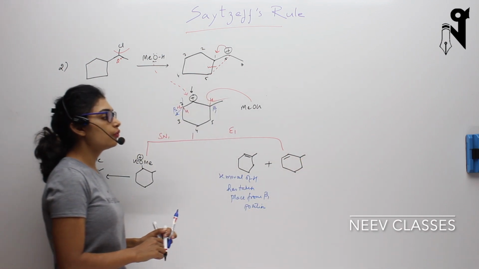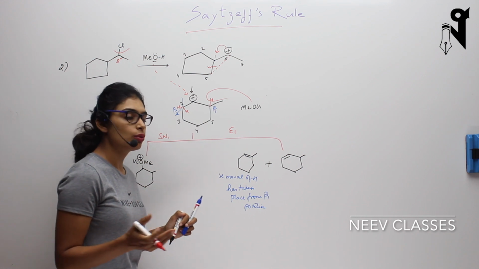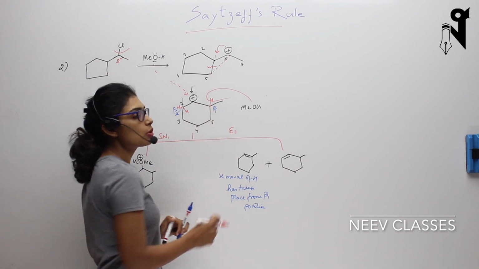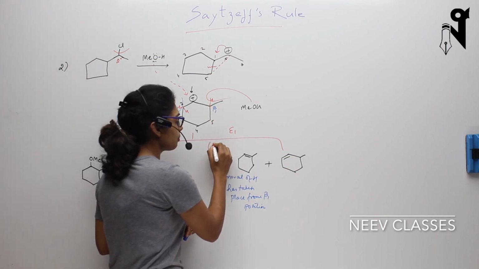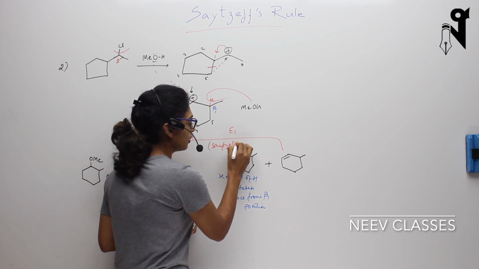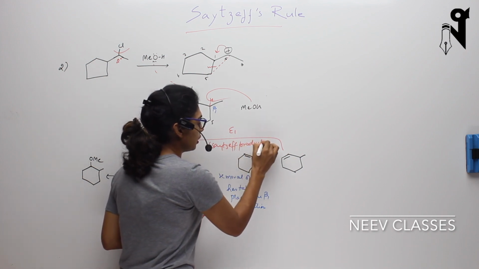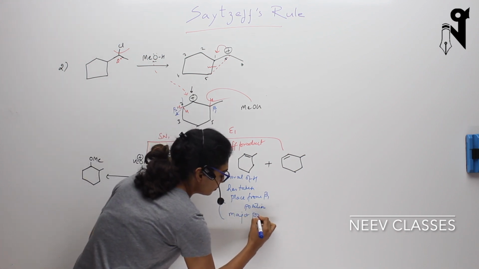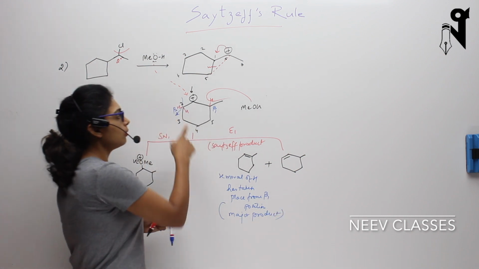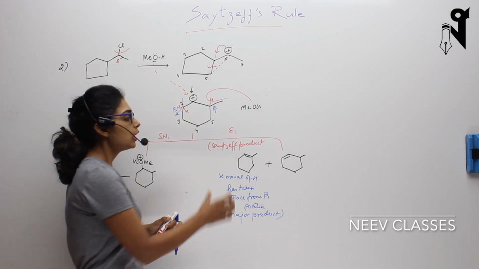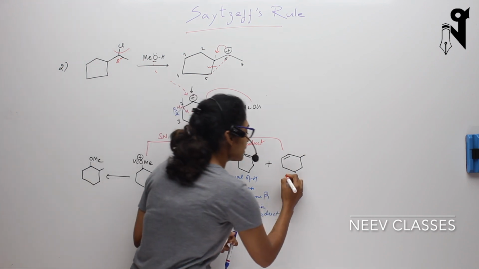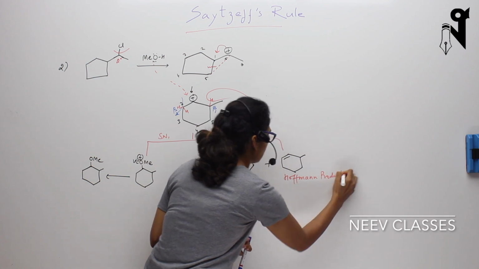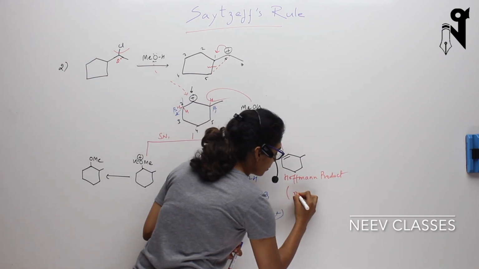Now, which one is more favorable? According to the Saytzeff rule, which we have already discussed, the more alkylated carbon will lose its hydrogen. So this beta 1 position is more alkylated, and this will be our Saytzeff product, and this will be the major product. Whereas the other one, from the beta 2 position where the hydrogen has been removed, is a less alkylated carbon and hence is a Hofmann product, and will be in minor quantities.